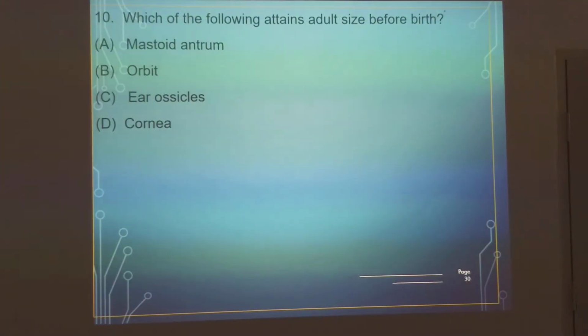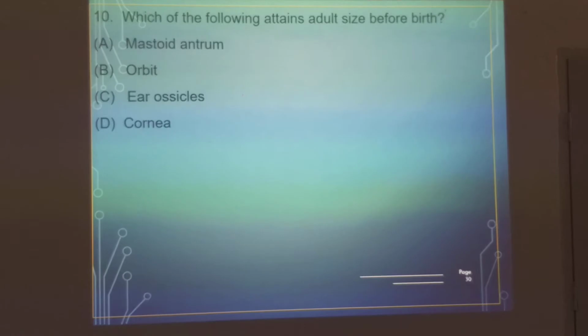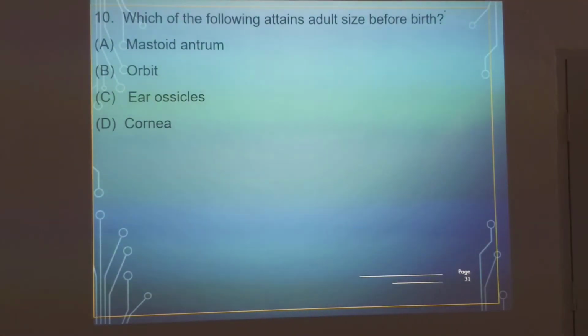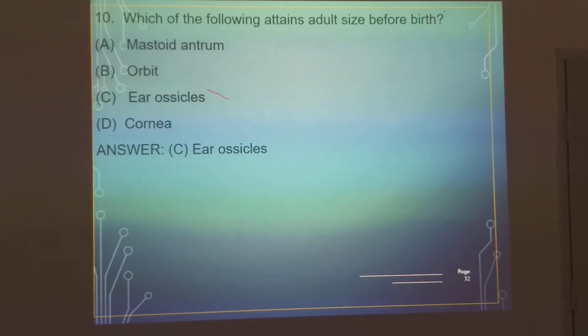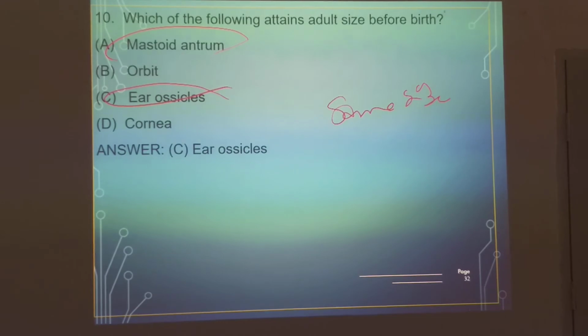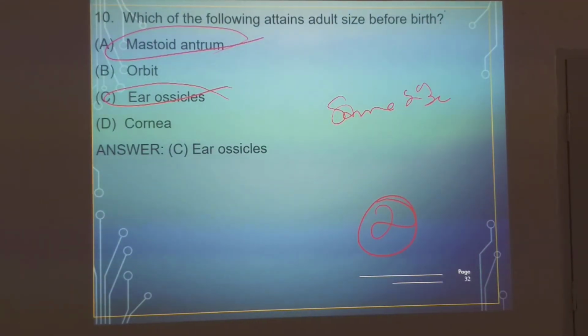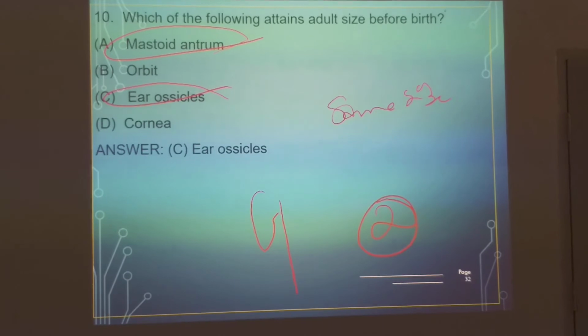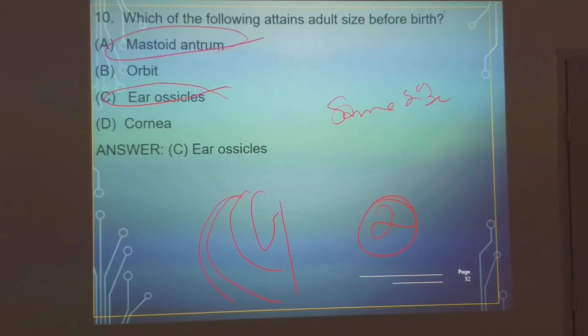Which of the following attains adult size before birth? Mastoid, orbit, ossicles, cornea. The answer is ossicles. Why? Because ossicles are the same size as in the adult, whereas the mastoid grows till the age of 2 years. Normally the mastoid and facial nerve are like this. It keeps on growing and buries the facial nerve down.